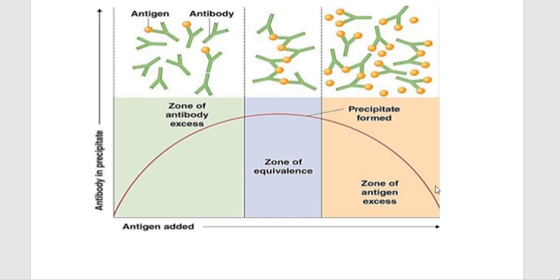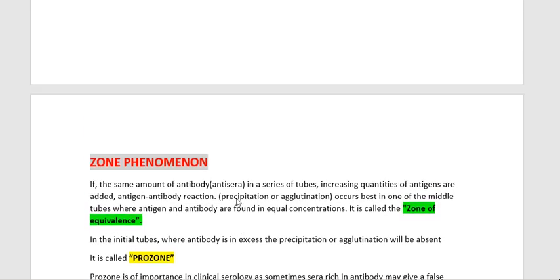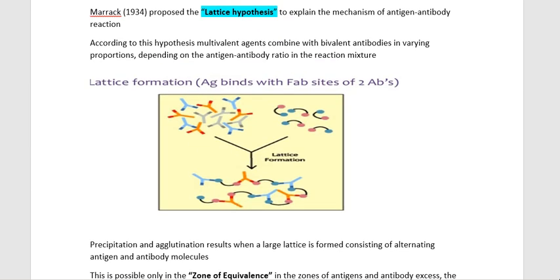So this is the mechanism proposed by Marrack, explained as the lattice hypothesis.